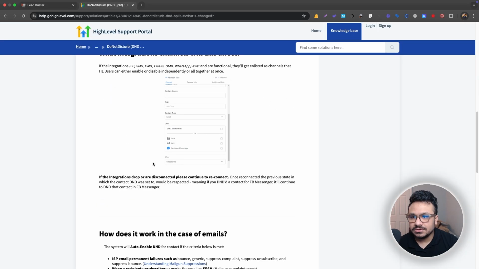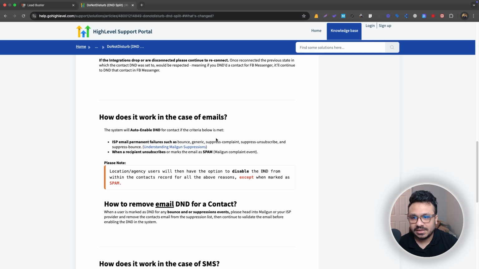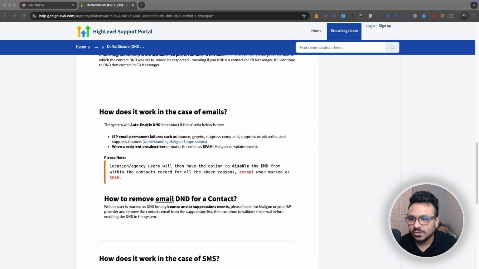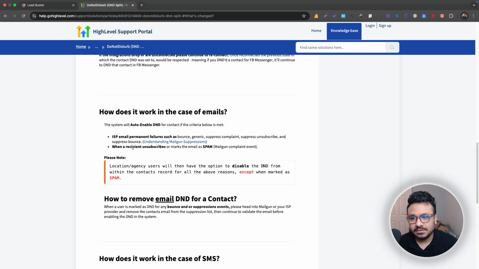That's basically it. So let's see how it works in the case of emails. There's a thing called auto enable DND. What that means is ISP email permanent failures, such as bounce, generic, suppress, or complaint, for any server-side reason, if the email fails to reach the contact's inbox, that will auto enable DND. Basically, if the mailbox is not found, or for any kind of failure the email did not reach the inbox, then auto DND will be enabled for email.